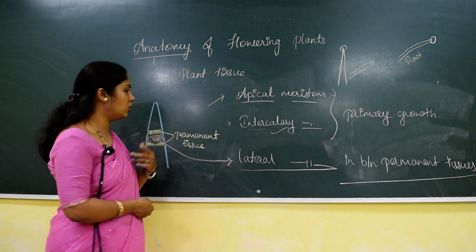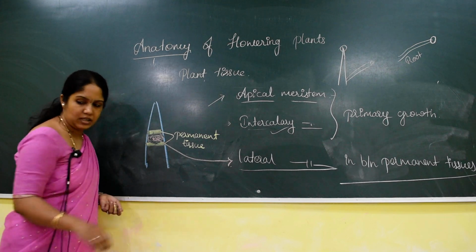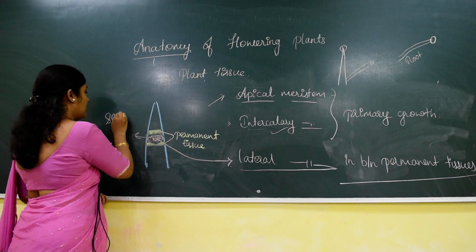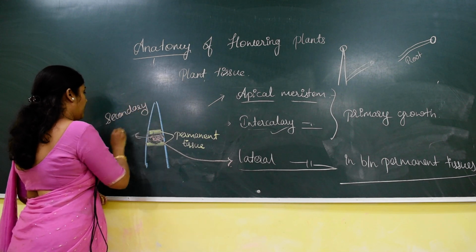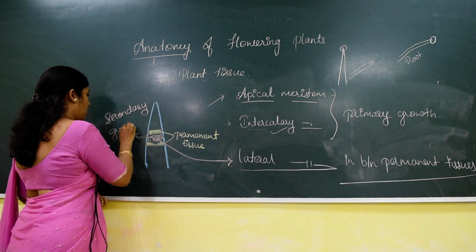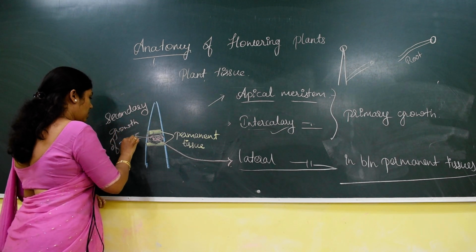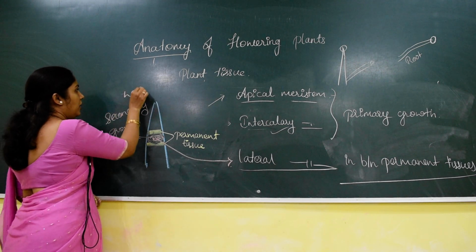Now what is the function of this lateral meristem? This lateral meristem is mainly involved in the secondary growth of the plant. What is the secondary growth? It means the plant increases in its width.